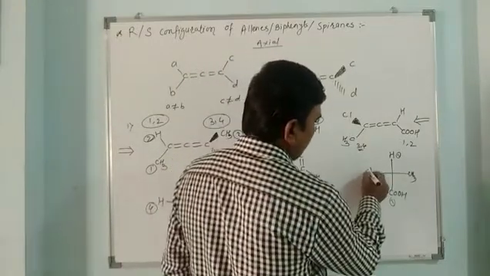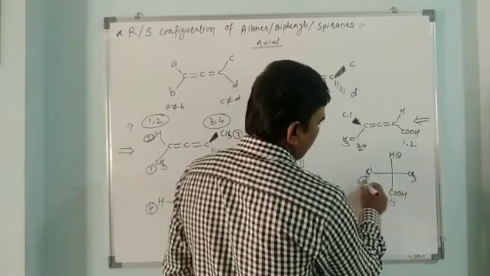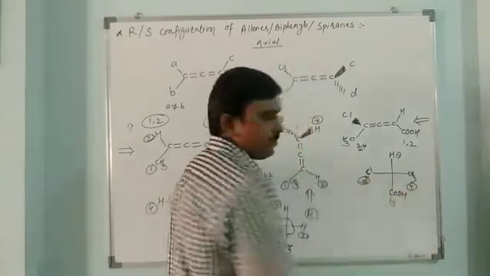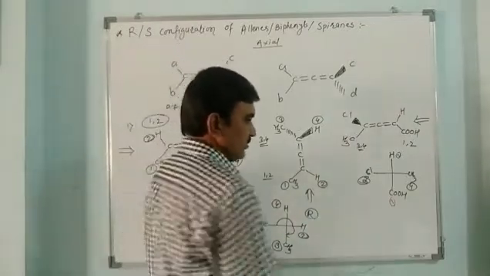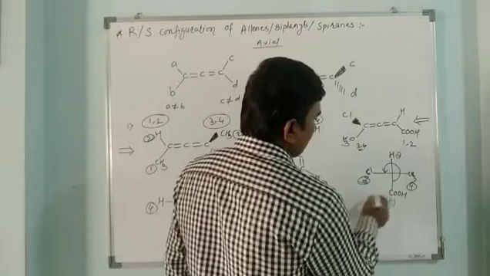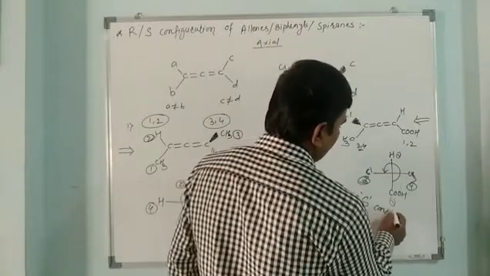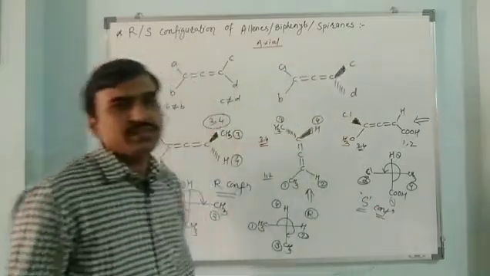This Cl has a higher atomic mass than carbon, hence it will get the third number. Here there is the fourth number. Ignore the fourth one and see the sequence of 1, 2, 3. So here this is 1, 2 and 3. The sequence is anti-clockwise, so the configuration is S.